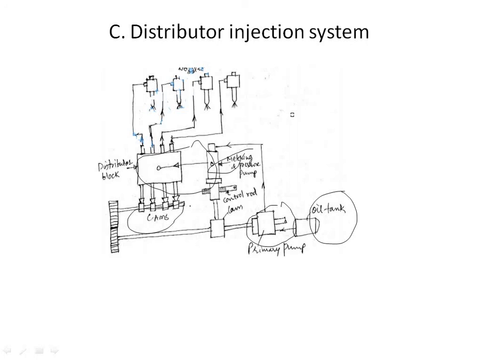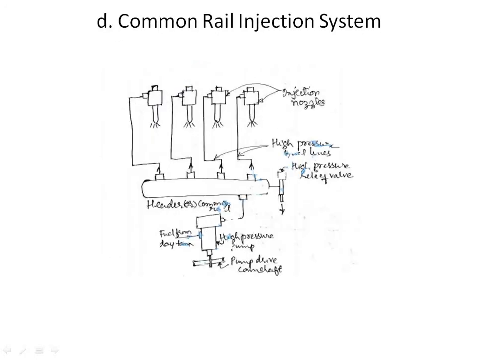Next, we'll be discussing the common rail injection system. What is the common rail injection system? You can see the sketch. In this system, the fuel from the main tank is supplied by a single pump under high pressure to the header, or common rail. From the common rail, fuel lines are connected to the nozzles in the cylinders.